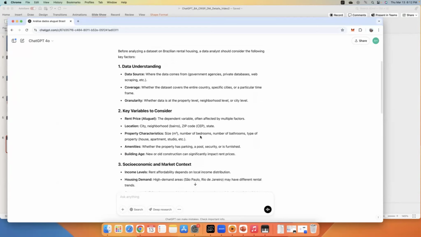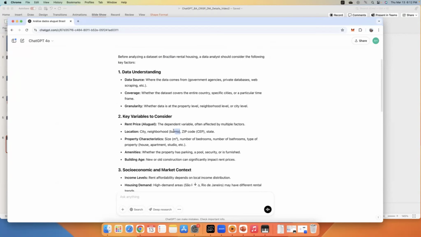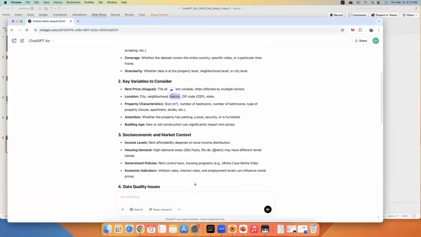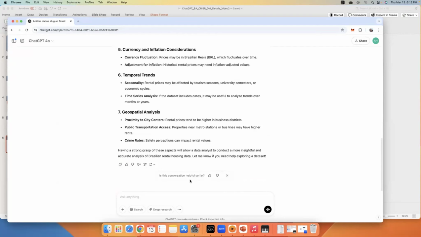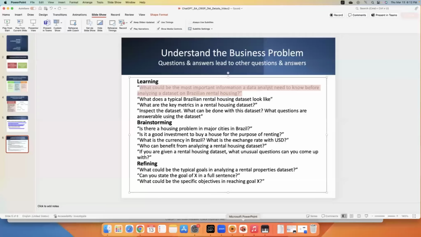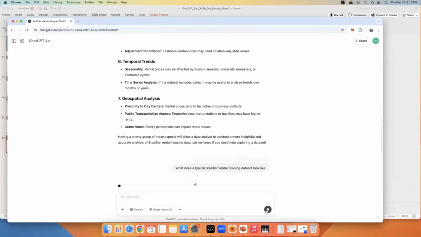Rent price, you see, we didn't upload the dataset yet, okay? But here is a lot of information, including language differences, Portuguese, and so on. And then I'm thinking, okay, what else can I ask? So I say, let's take a look at the typical dataset again before you upload anything. So, just paste it and run it.